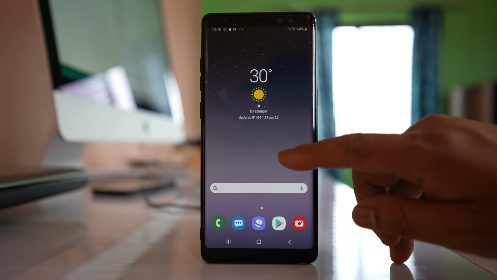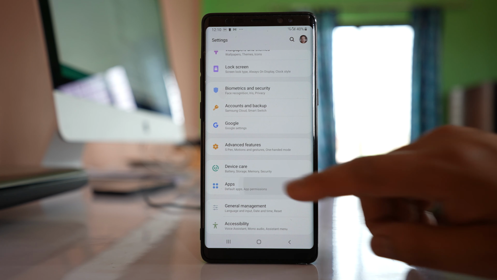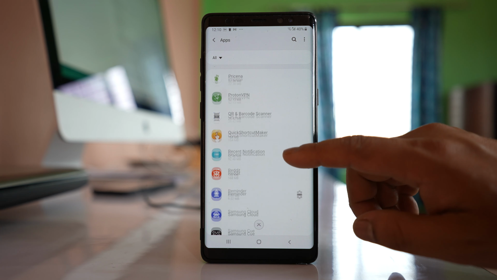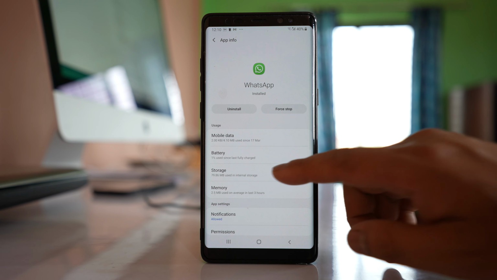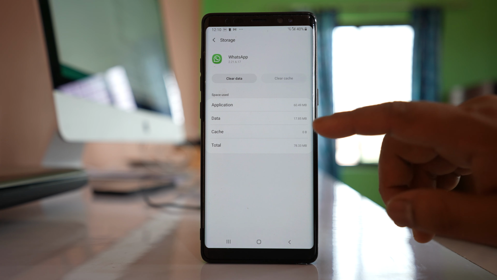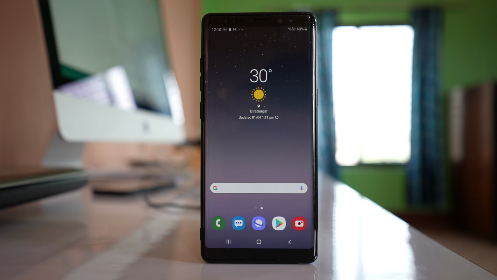If you want to clear the cache files and data for WhatsApp application, you have to go to settings here, go to apps, then you will scroll down and here you will go to the option WhatsApp application. Open the application, go to the storage, select clear cache and then select clear data and then OK. So once you have cleared the cache files and data for WhatsApp application, you have to open WhatsApp application and then you can restore the chats that were present in WhatsApp application.